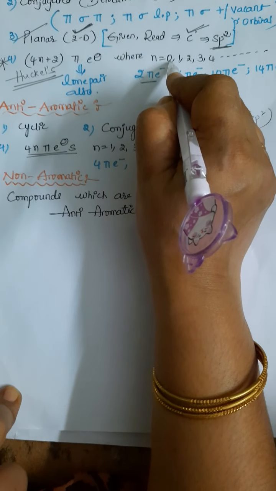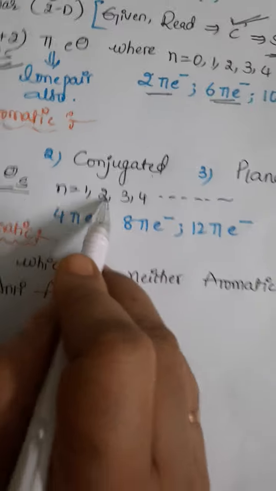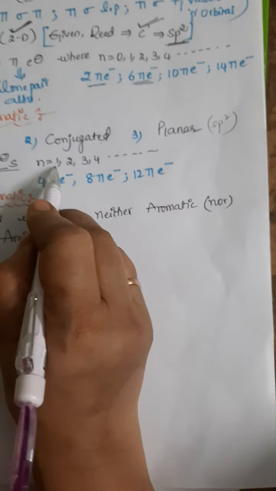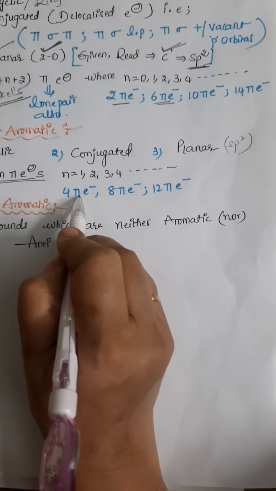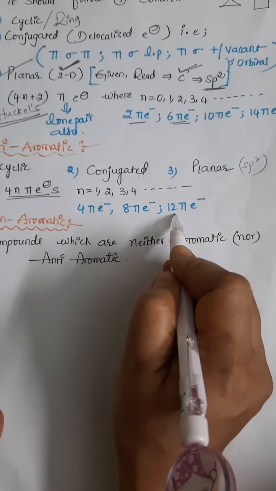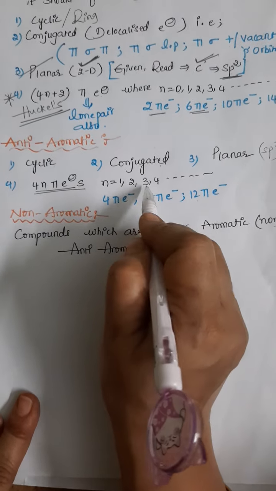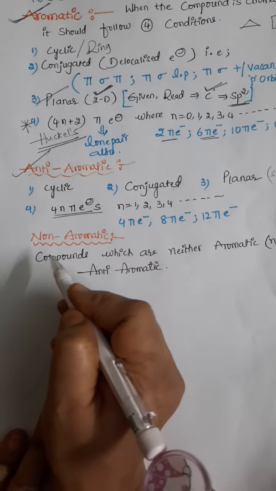This point you have to remember, students. We write n directly as 1, 2, 3, 4. If n value is 1, we get 4 pi electrons, 2 gives 8 pi electrons, 3 gives 12 pi electrons. If the given system has this many pi electrons, then it comes under anti-aromatic compounds.